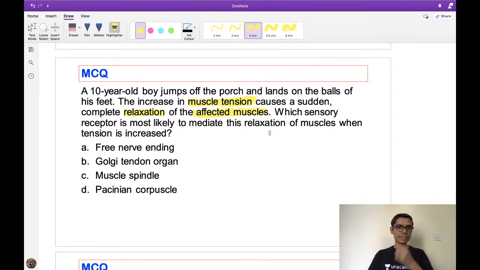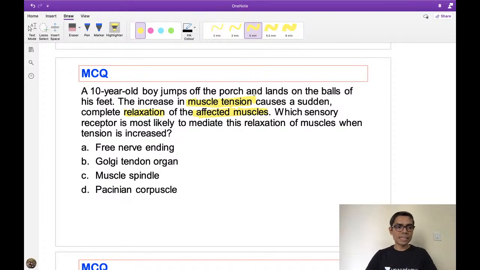Here there is an increase in tension, but don't only note the increase in tension. Tension does not always mean Golgi tendon organ. Don't do it like that. Always look at the other things also. Sometimes an increase in tension in the muscle can also be caused by an increase in length of the muscle.